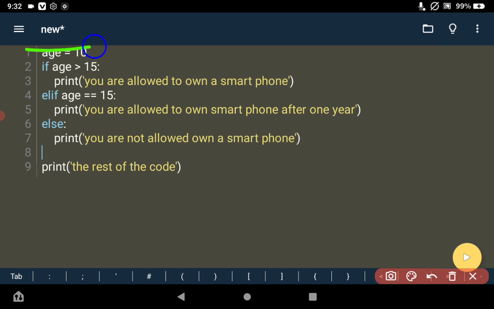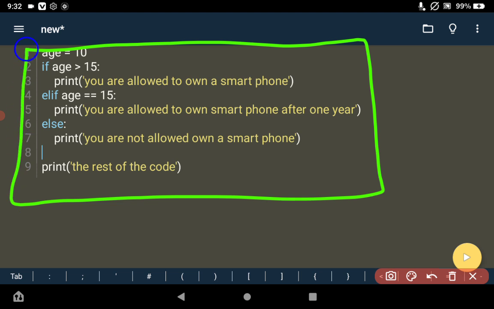As you can see here, this is an example of a conditional statement in Python programming. You see we have almost 9 lines of code, but not all of this code is going to be run, because we put the condition in the flow of the program so that some of the code is going to be skipped over and move on based on what we wanted to achieve.